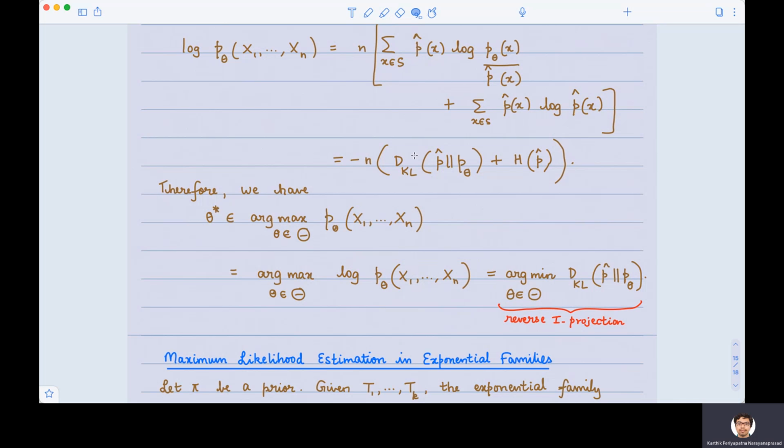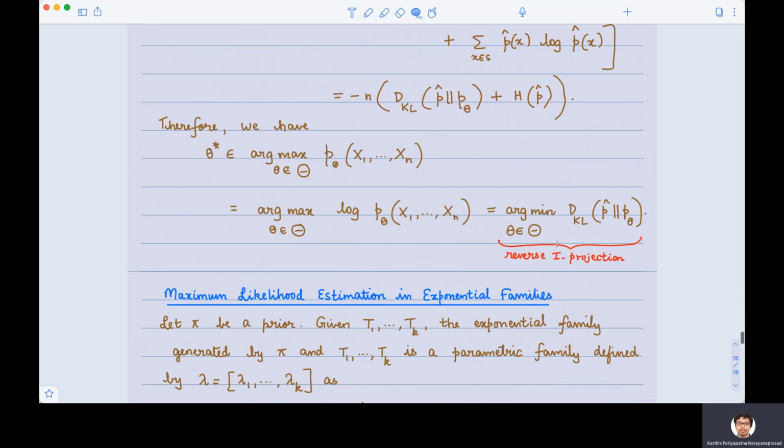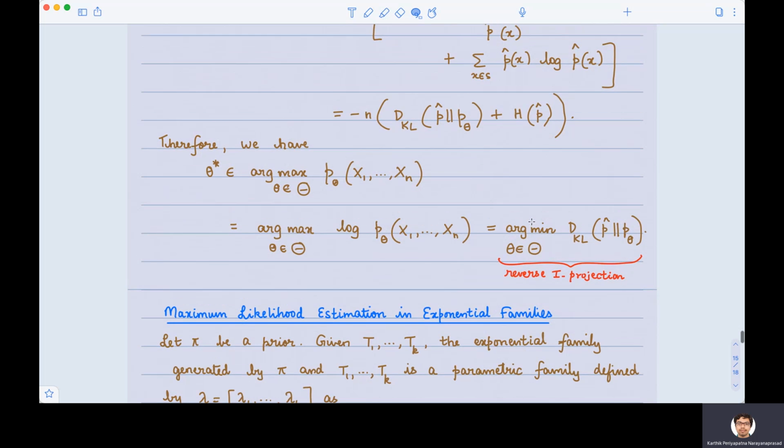But we know that the logarithm of p theta is inversely related to the KL divergence between p hat and p theta, and therefore maximizing the logarithm of p theta is equivalent to minimizing the KL divergence between p hat and p theta. Notice here that the minimization is across the second argument. The first argument is kept fixed at p hat. So this is like the reverse projection of p hat onto this family p theta. So this is what is called a reverse I projection. And we saw that reverse I projections arise very naturally in ML estimation.